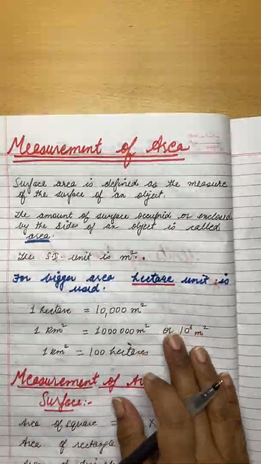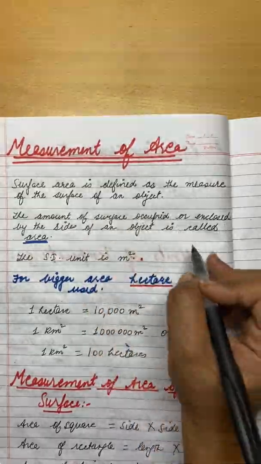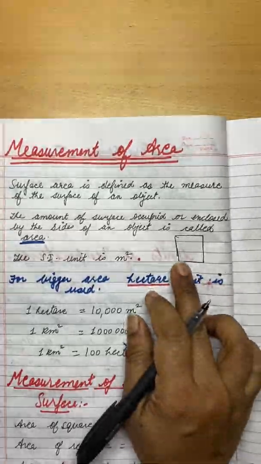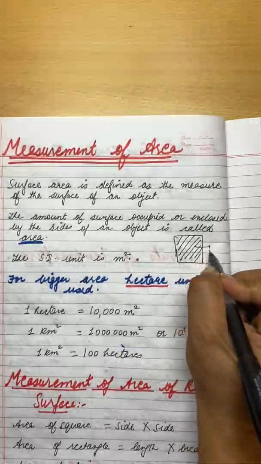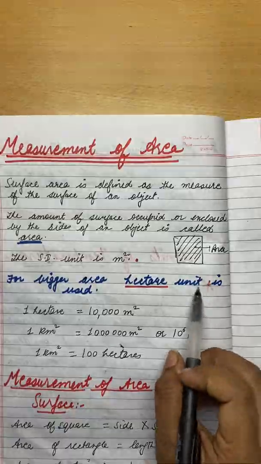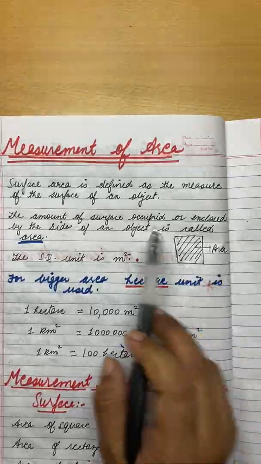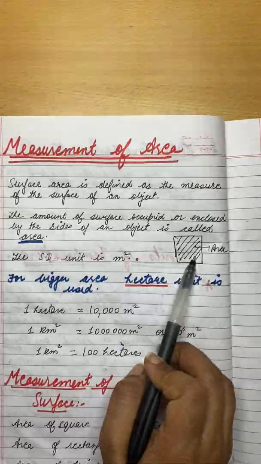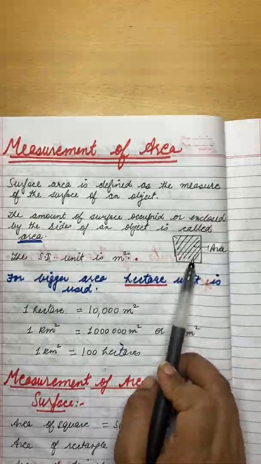So the next part is area. What is area? The surface area is defined as the measure of the surface of an object. For example, if we have this room, the inside space of this room is called area. The amount of surface occupied or enclosed by the sides of an object is called area.